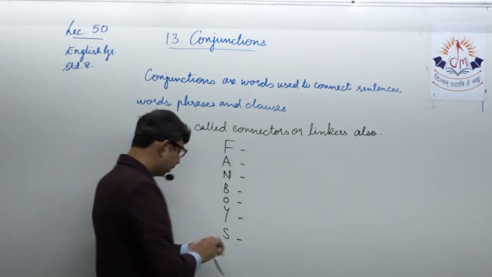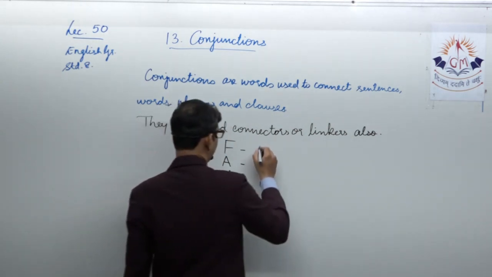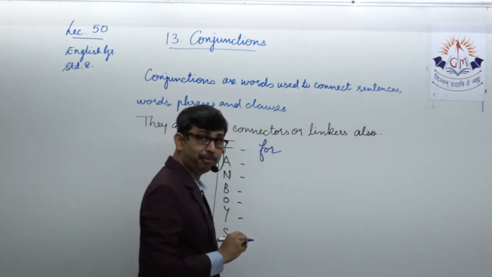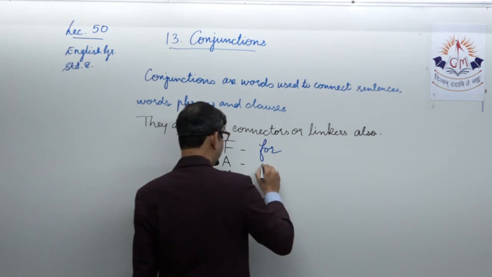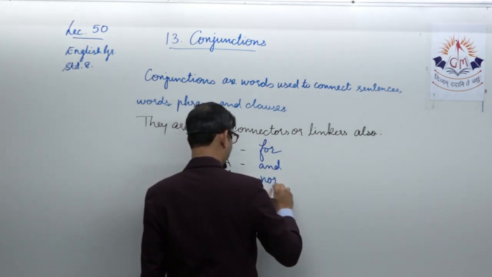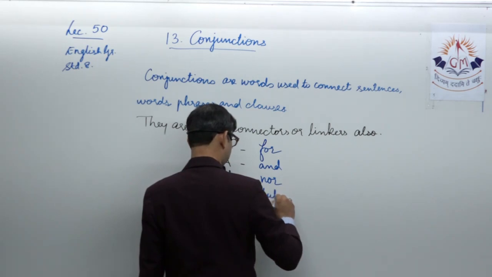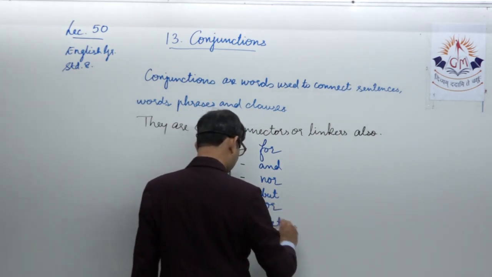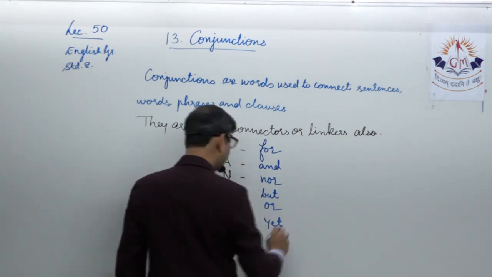So let us write the exact words. The words are: for, standing with the letter F, and, nor, but, or, yet, and finally so.